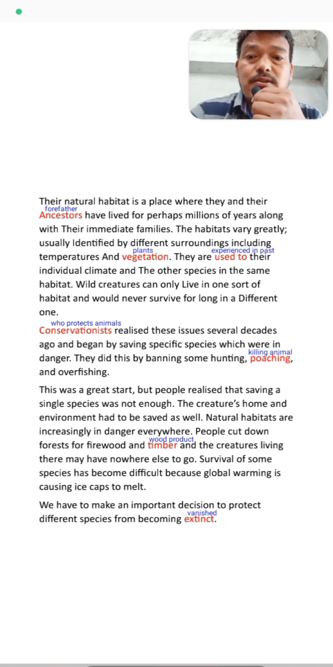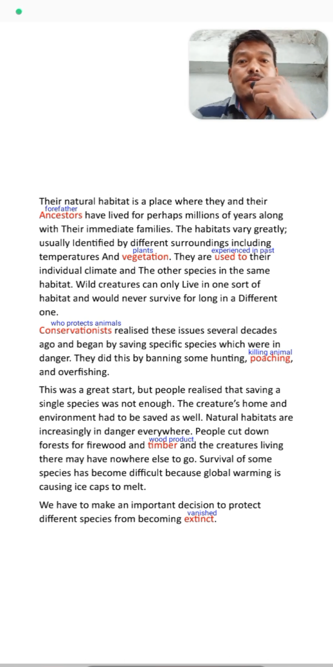Natural habitats are increasingly in danger everywhere, day by day. People cut down forests for firewood and timber, and the creatures living there may have nowhere else to go. Timber means wood from which we can make wooden products. People start cutting down the trees for the purpose of firewood and timber.